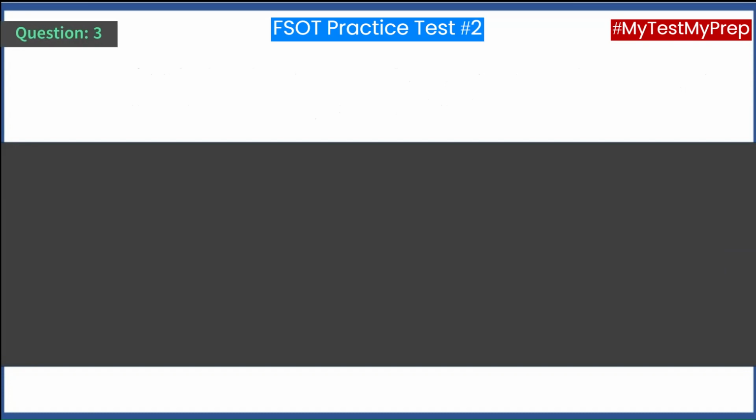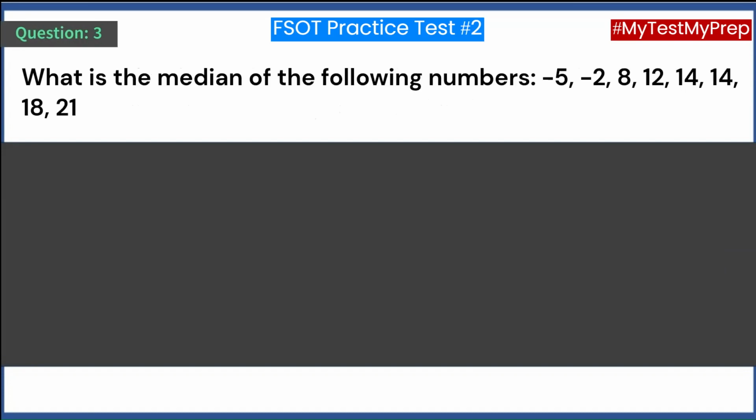Question 3. What is the median of the following numbers: -5, -2, 8, 12, 14, 14, 18, 21? A. 10. B. 13. C. 14. D. 26.